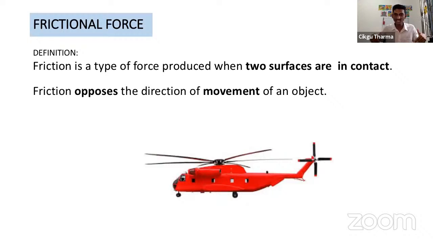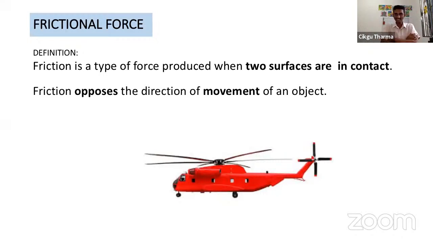Now you're sitting on a chair. Do we have friction between your body and the chair? Yes, although you're not moving, you are touching the chair. Once you are touching any surface, you have already created friction. When you rub it, you increase the friction.